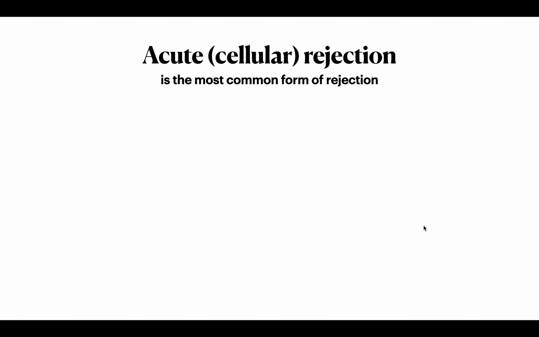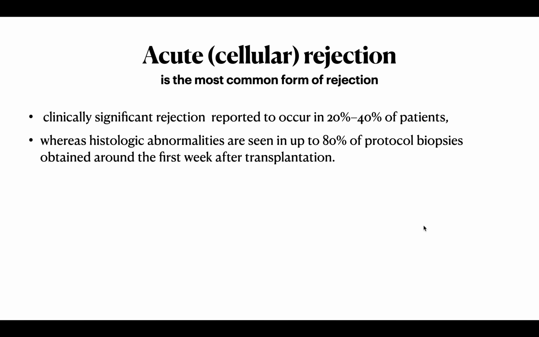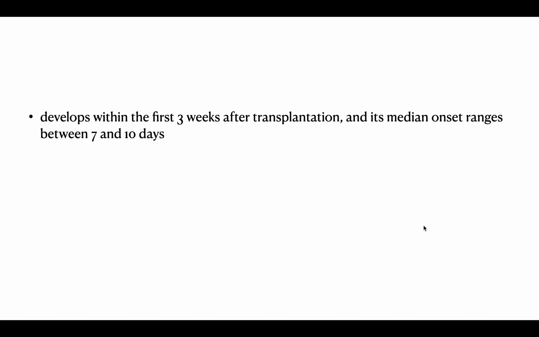Next is the acute cellular rejection. It is the most common form of rejection. It is clinically significant rejection reported in 20 to 40% of patients, whereas histological abnormalities are seen in up to 80% of protocol biopsies obtained around the first week after transplantation. Incidence of clinically significant rejection appears to be declining because of improved immunosuppression. And it develops within the first 3 weeks after transplantation, the median range being 7 to 10 days.